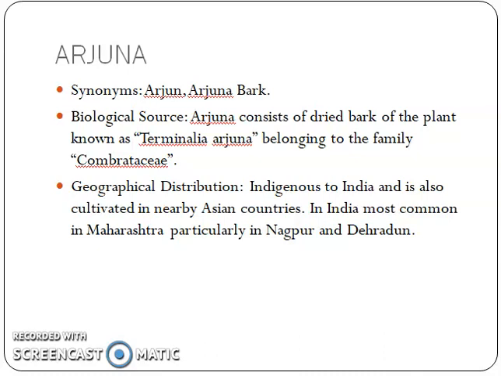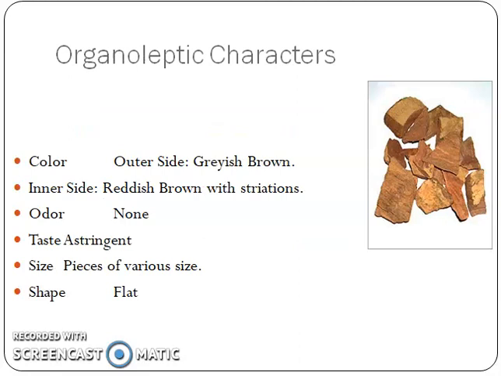In India, it is most common in Maharashtra, particularly in Nagpur, and in Dehradun. Its color: outer side greyish brown, inner side reddish brown with striations. Odor is none. Taste is astringent, and it occurs in pieces of various sizes and shapes, which are flat.